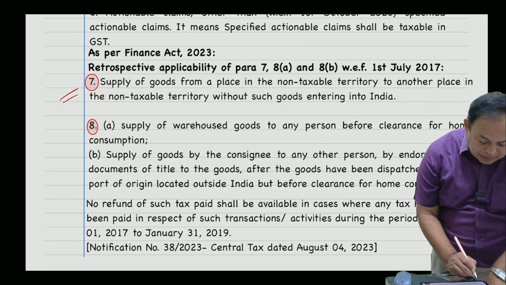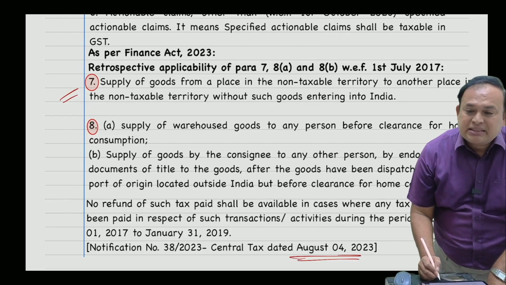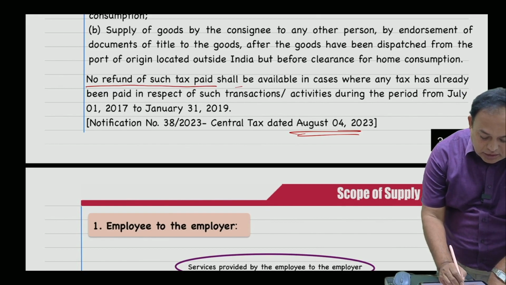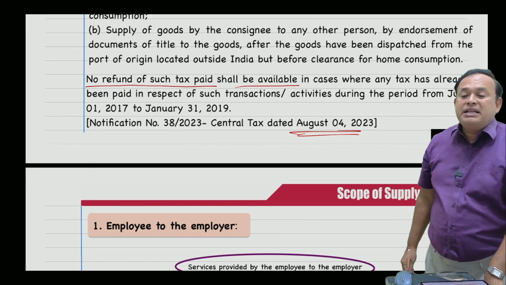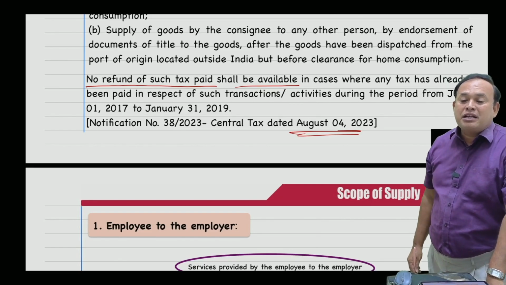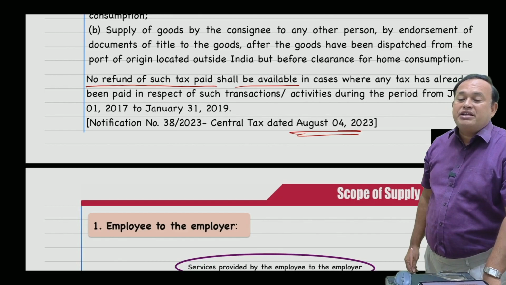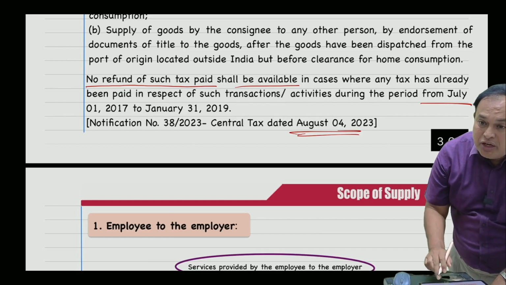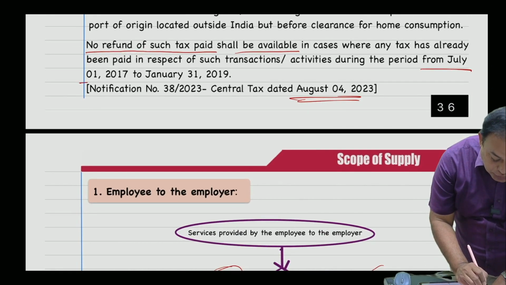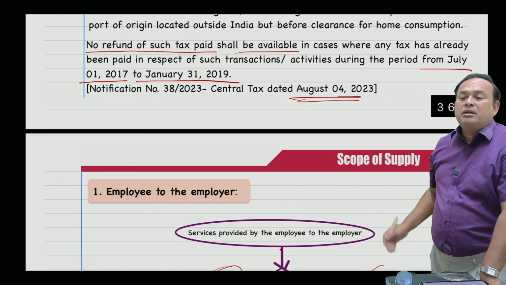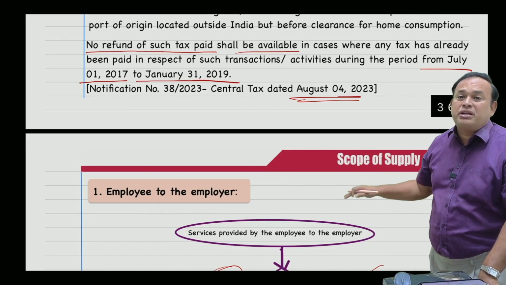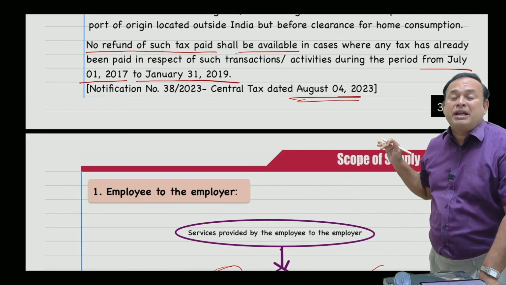See here, there is a further amended provision stating that in the given case, no refund of such tax paid shall be available in cases where such tax has already been paid in respect of such transactions or activities during the period from 1st July 2017 to 31st January 2019, because this provision was introduced in the exclusion list from 1st February 2019 onwards.